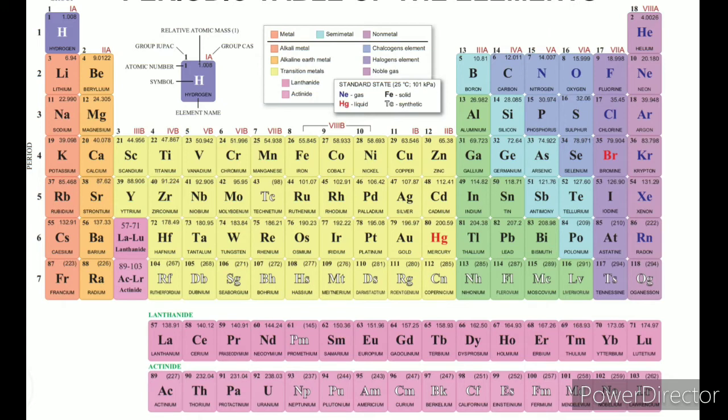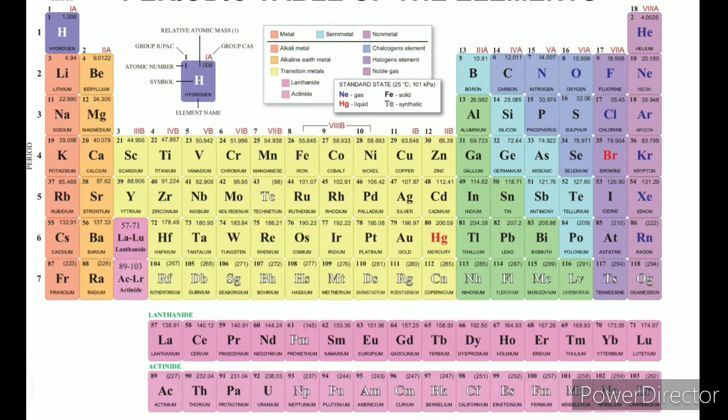The last one, the 18th group, is called the noble gases: helium, neon, argon, krypton, xenon, radon. Otherwise it is also called the zero group elements. Why is it called noble gases? Here the noble gases have already attained their stability. Their valence shell contains 8 electrons, except helium. So they have their own stability, and they do not combine with any other element.